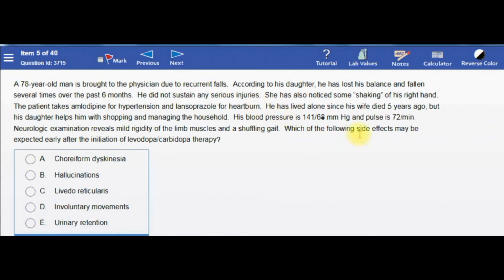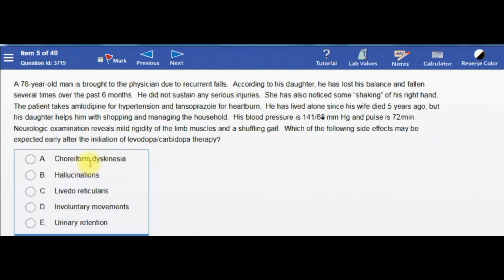He asks you about the initial side effect of levodopa-carbidopa. Levodopa-carbidopa is a dopamine precursor, which is the initial medication for anti-Parkinsonism. And the initial side effect is hallucination, confusion, like this. So this is the answer.